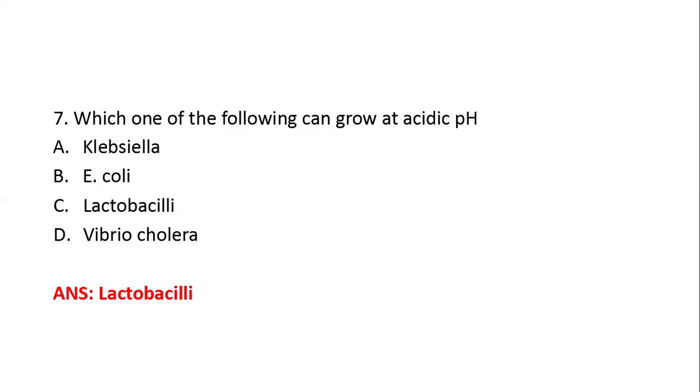Most of the pathogenic bacteria grow at a neutral pH, that is 7.2 to 7.6. So very few bacteria can grow in the acidic pH. Lactobacilli is the normal flora of the vagina that can grow at a pH of 4.0. And Vibrio cholerae can grow in the alkaline pH. So here the right answer is Lactobacilli.